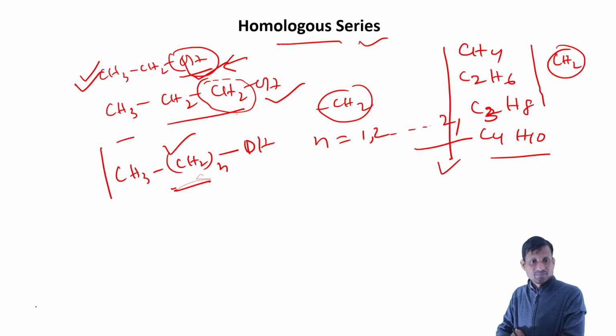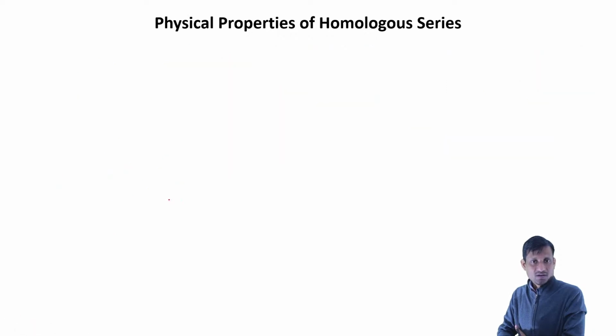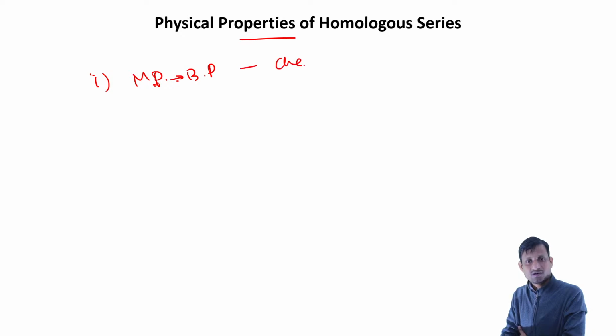This is one of the most important reasons we have so many organic compounds. Now we'll see the physical properties of the homologous series. Since the functional group remains the same, the main difference is in the melting point and boiling point, which increase with molecular weight.